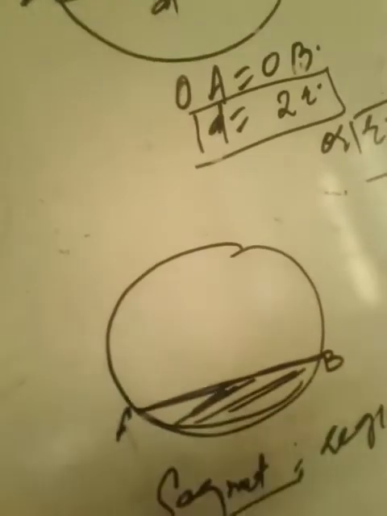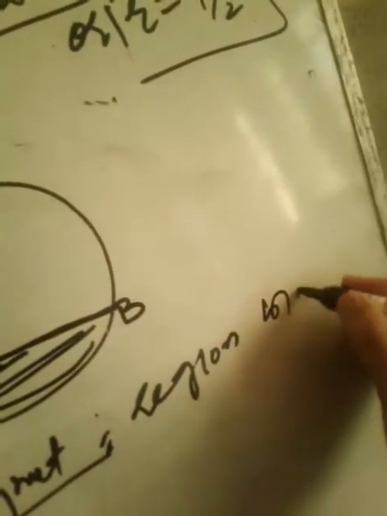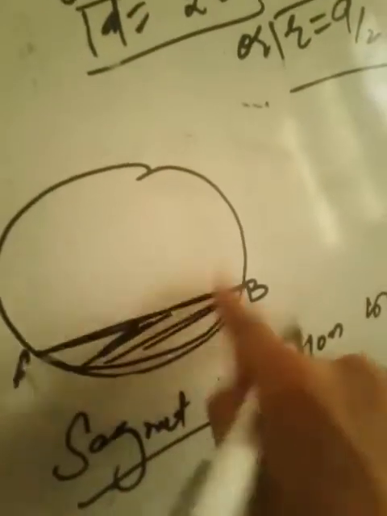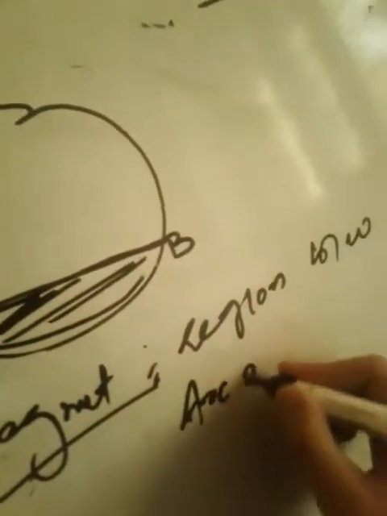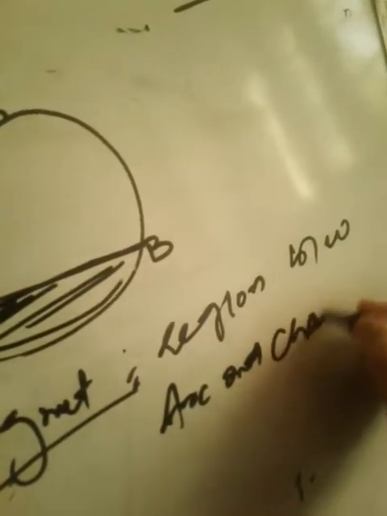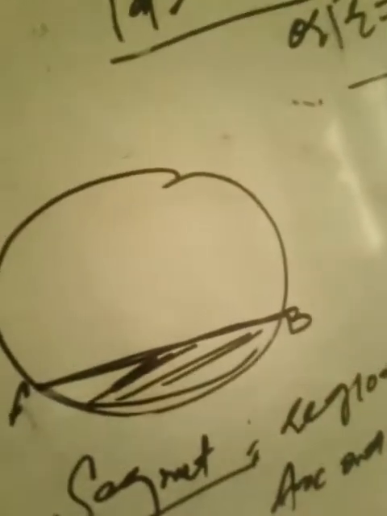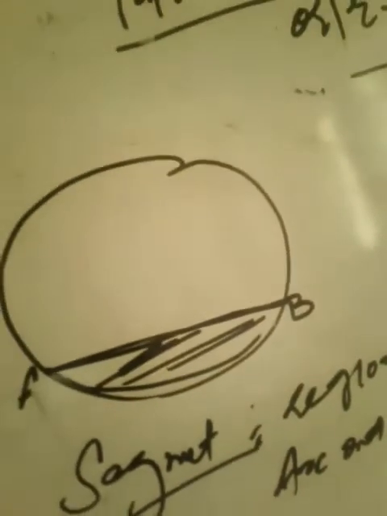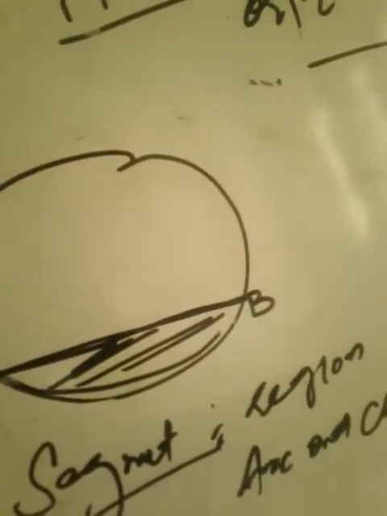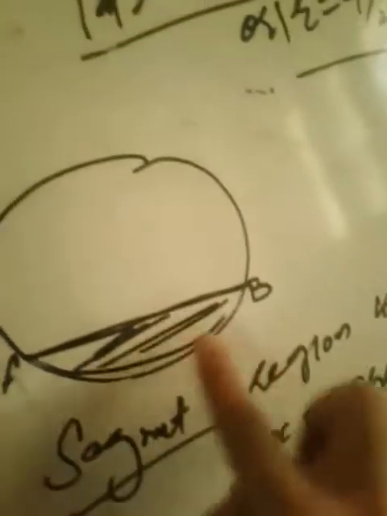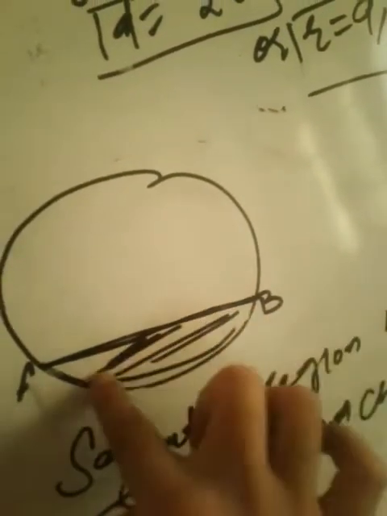I also expect that you are noting these definitions in your notebook. Segment is a region between an arc and a chord of a circle. So this is segment AB.